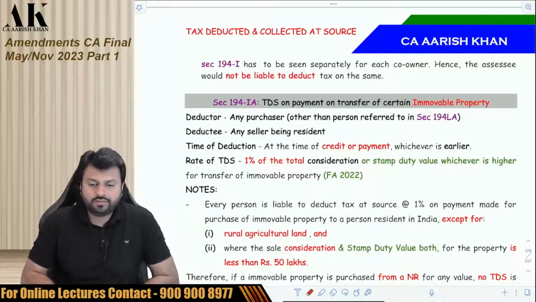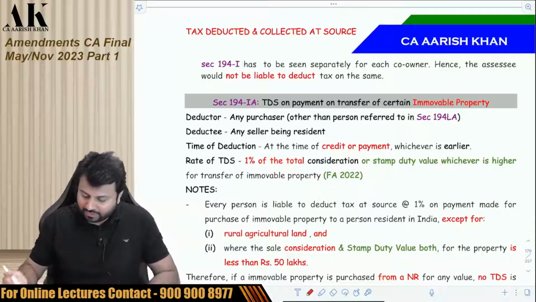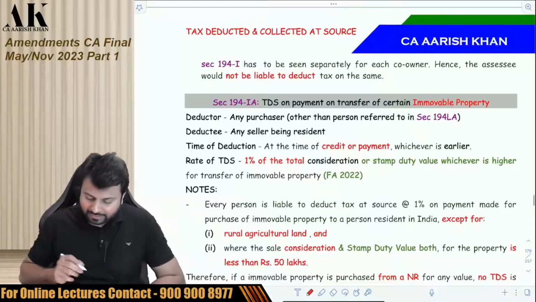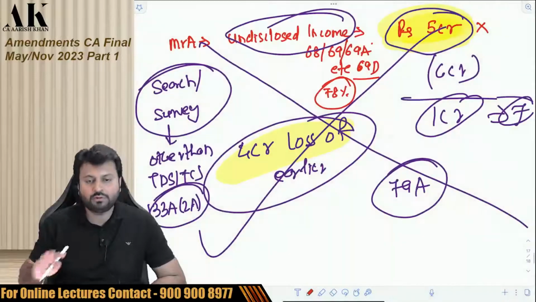So let's move ahead with the next chapter where there are some amendments which are made. Luckily, not many amendments are made in the chapter of TDS now. But there are some amendments. Let's see all of them one by one. First amendment is made in 194IA, that is TDS on purchase of immovable property.